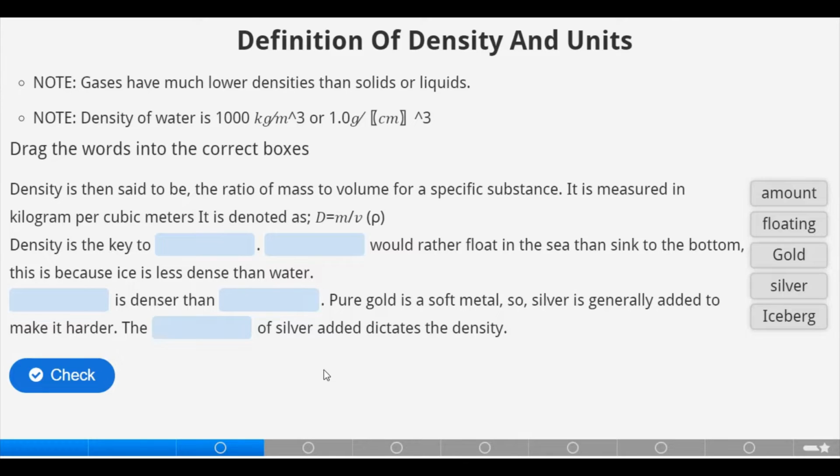Now, density is the key to floating. All right? Iceberg, that is, solid ice on water surfaces, oceans, streams, will rather float in the sea than sink to the bottom. This is because ice is less dense than water.